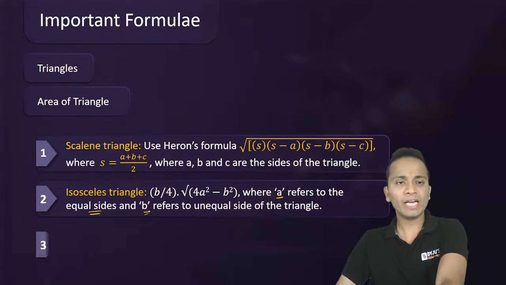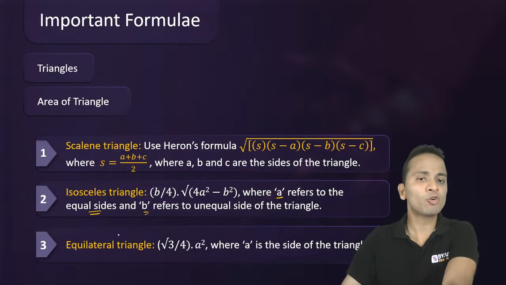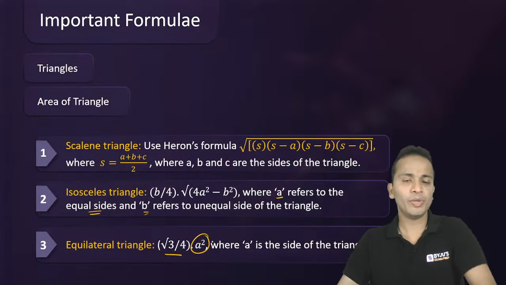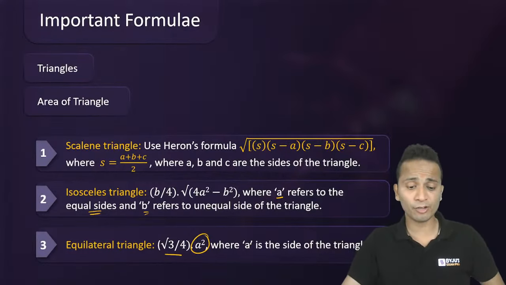Now moving ahead, looking at the formula for an equilateral triangle, simple: root 3 upon 4 into side square, where a is the side of the triangle.